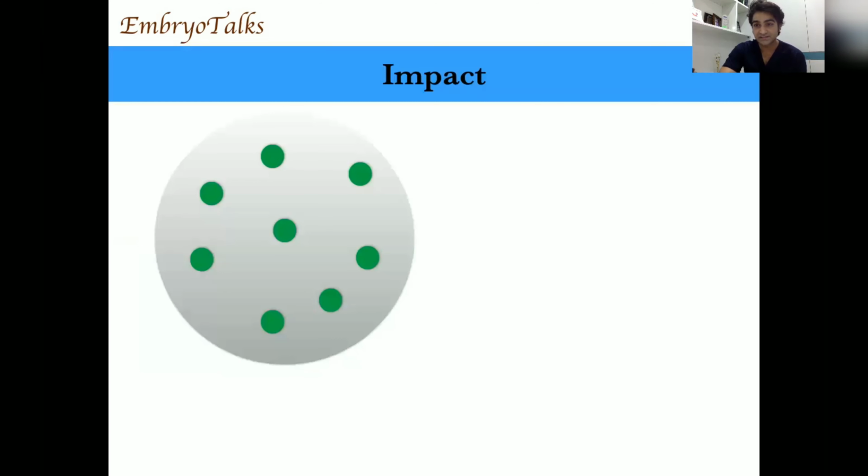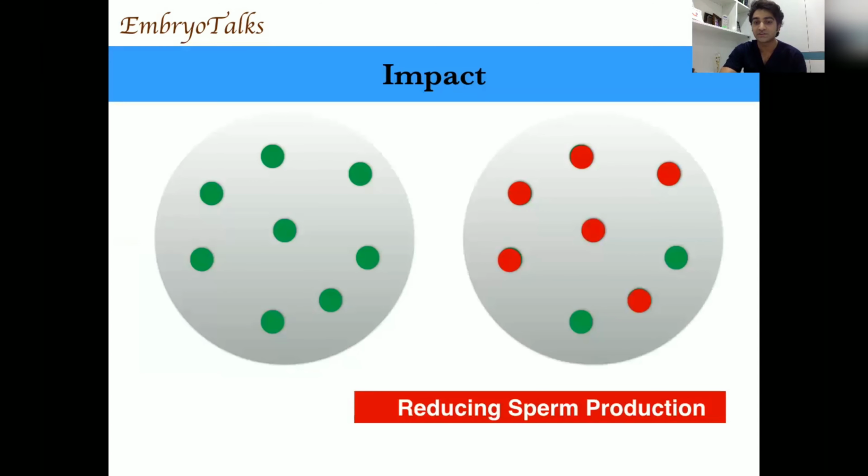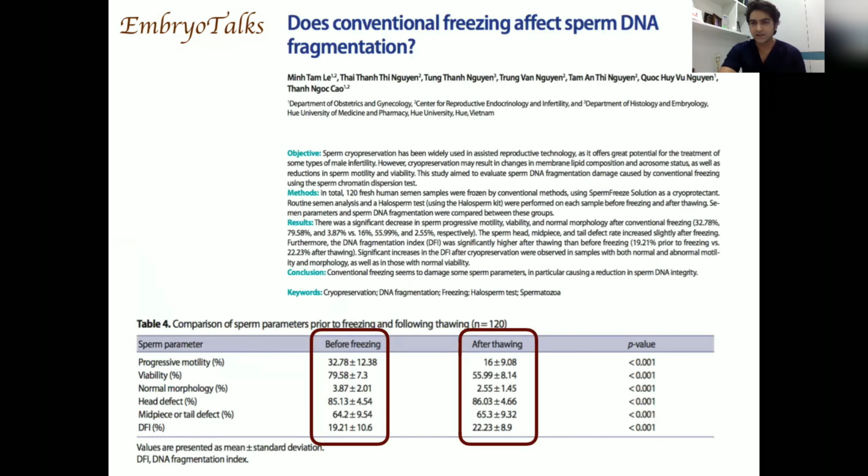Spermatogenesis is not uniform in the testis. It is patchy, meaning it happens at certain places. And whenever you are poking the needle, there is microcalcification, there are atrophies, and you are reducing the sperm production of the testis. So we get the sperm, we did the ICSI, and we got good embryos and we